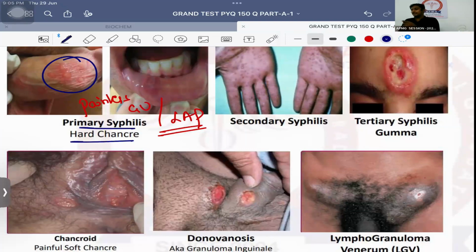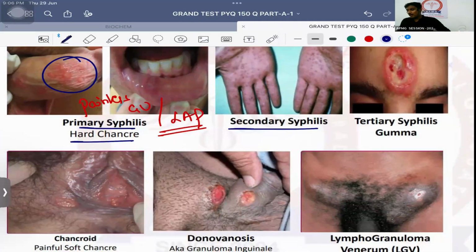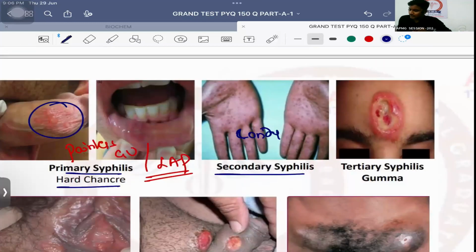In secondary syphilis you can see these lesions over the soles and the palms. What are these regions called? Condyloma lata. Okay, so please remember these are known as the condyloma lata, the secondary lesions. Whereas in tertiary syphilis, please remember, the lesion which is formed is an ulcerative lesion known as gumma. And finally, after tertiary syphilis, it will progress into neurosyphilis. Please remember that. What is the drug of choice for syphilis?